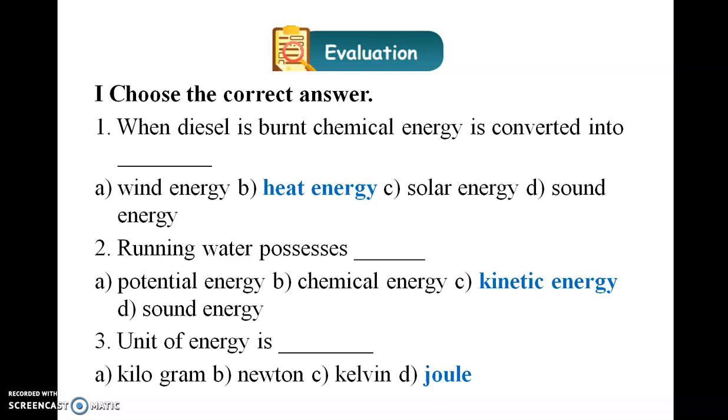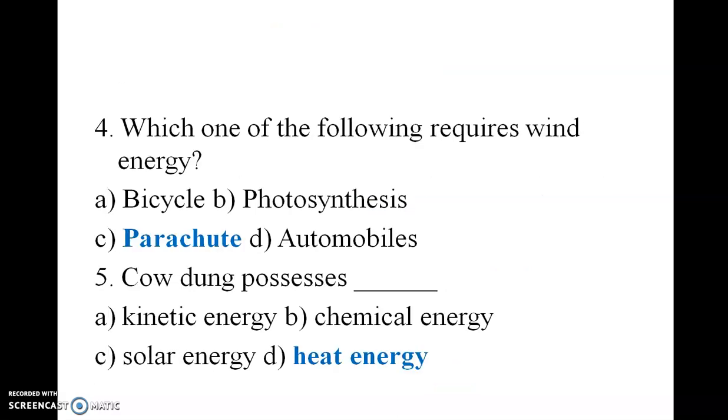When diesel is burned, chemical energy is converted into heat energy. Running water possesses kinetic energy. Unit of energy is joule. Which one of the following requires wind energy? Parachute. Cow dung possesses heat energy.